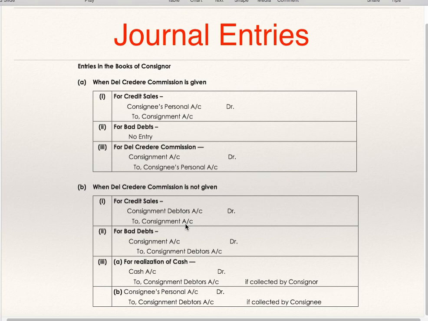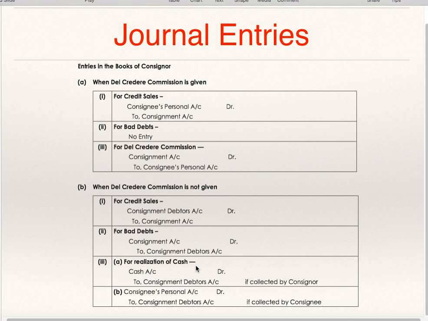Consignment account is always to be credited by sales. Sales you are supposed to credit to consignment account, by sales, cash sales and credit sales. So if it is credit sales and Del Credere Commission is not given, consignment debtors; for cash sales, consignee's personal account debit to consignment account. Now here, when Del Credere Commission is not given, for credit sales, consignment debtors to consignment; for cash sales, consignee's personal account to consignment; for bad debts, consignment account debit to consignment debtors account.